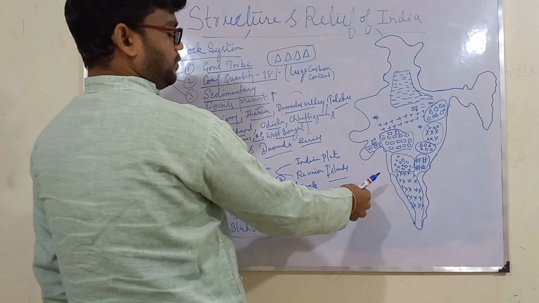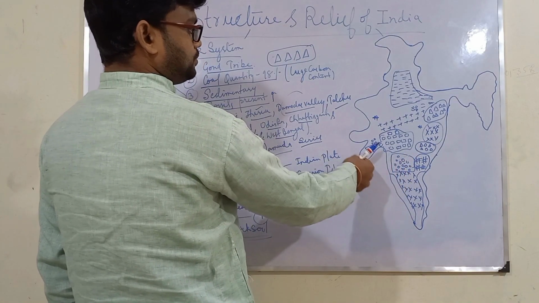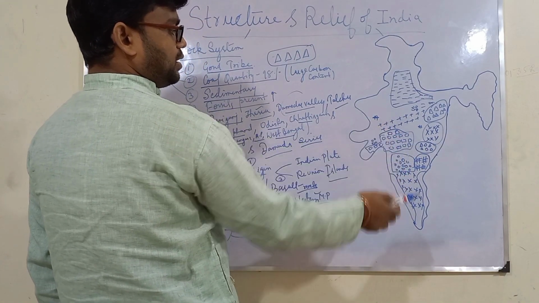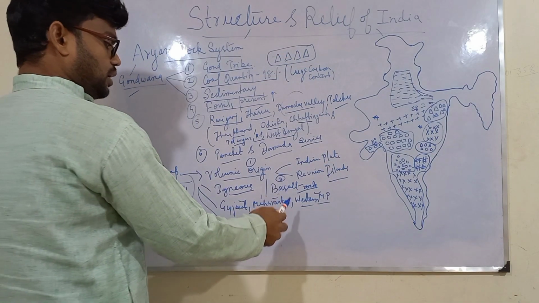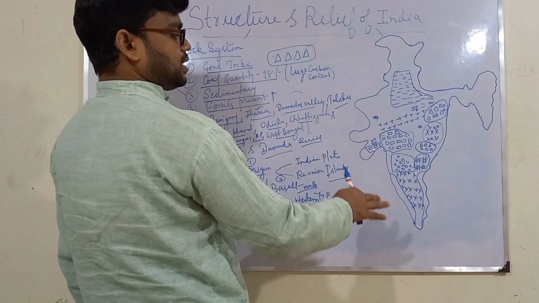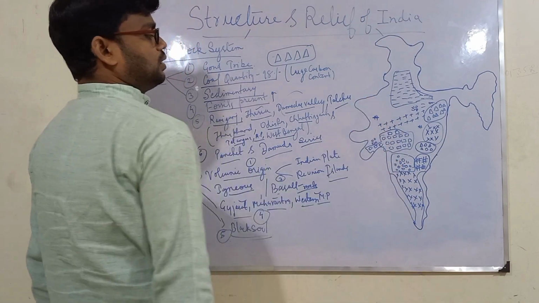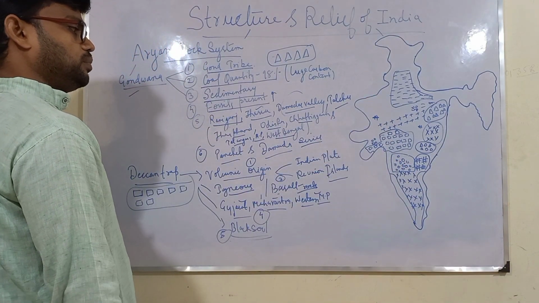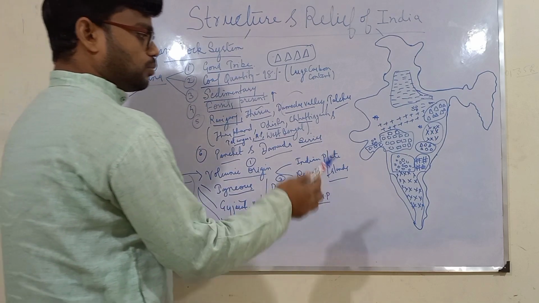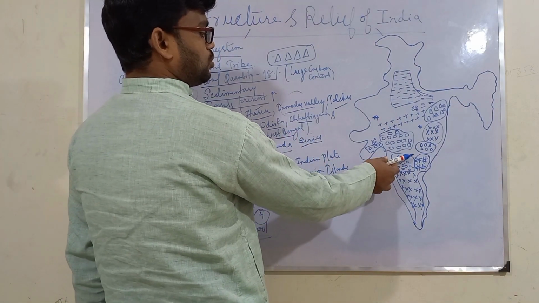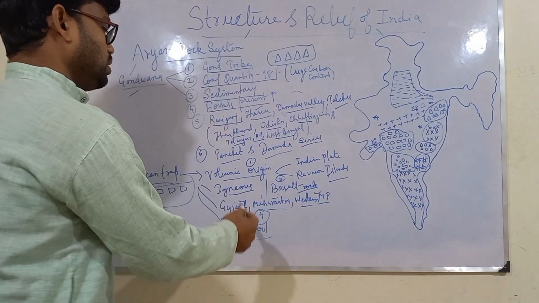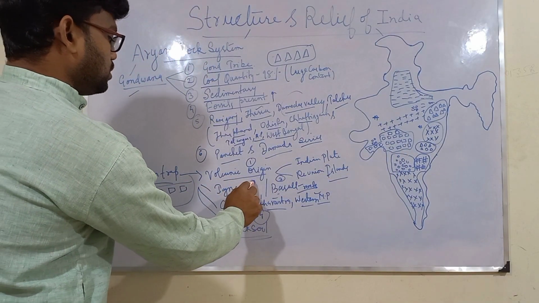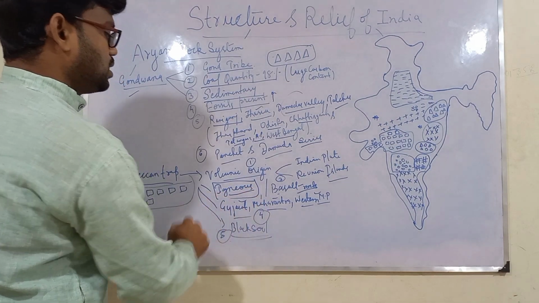That Reunion plate, when it collided with the Indian plate while the Indian plate was moving upward, that led, due to subduction, to eruption of molten magma from the Earth's mantle, and that molten magma, when it got solidified in this region, led to formation of igneous rocks. So this Deccan Trap is igneous in origin.